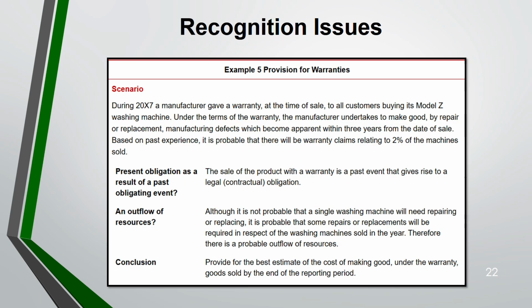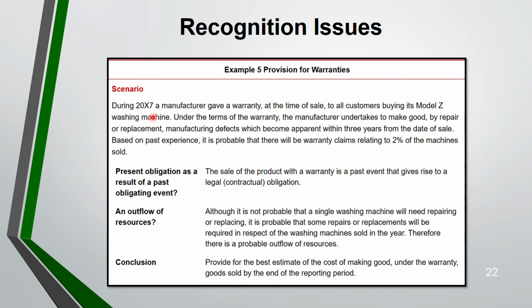Now, let us see some examples of probability. So, regarding provision for warranties. During 2007, a manufacturer is giving a warranty at the time of sale to all customers buying model Z washing machines.